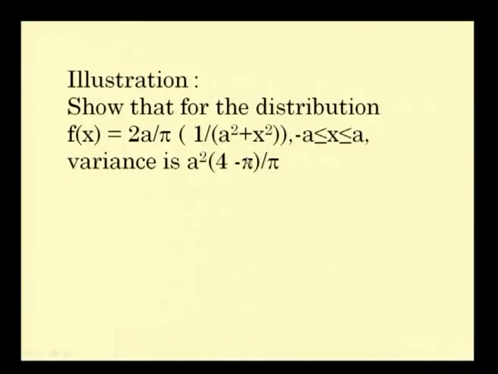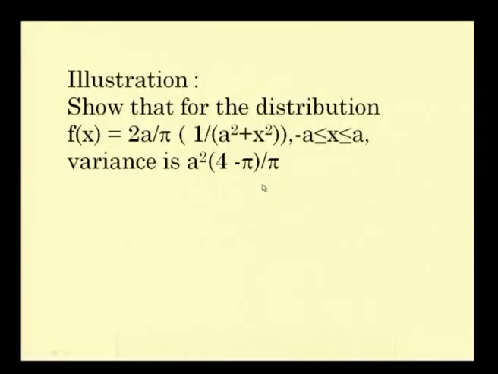And the third illustration is we have to find out the variance for a distribution and you are asked to show that variance is given by a square into 4 minus pi by pi. We have to use the properties of integration for this particular problem. We shall see how to deal with this problem. Show that for the distribution f of x is equal to 2a by pi into 1 by a square plus x square, minus a less than or equal to x less than or equal to a, the variance is given by a square into 4 minus pi divided by pi.